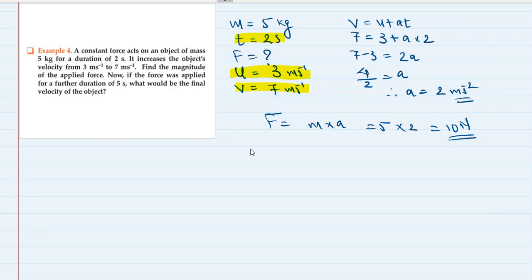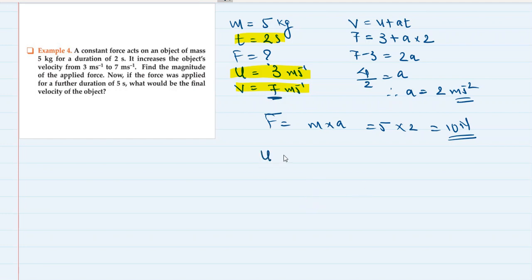Okay, now see, the force is being applied. A 10 Newton constant force is being applied. Before the force, the velocity was 3 meters per second. In 2 seconds the velocity changed from 3 to 7 meters per second when the force was applied. So the final velocity now is 7 meters per second, and we will start our case from this particular velocity.